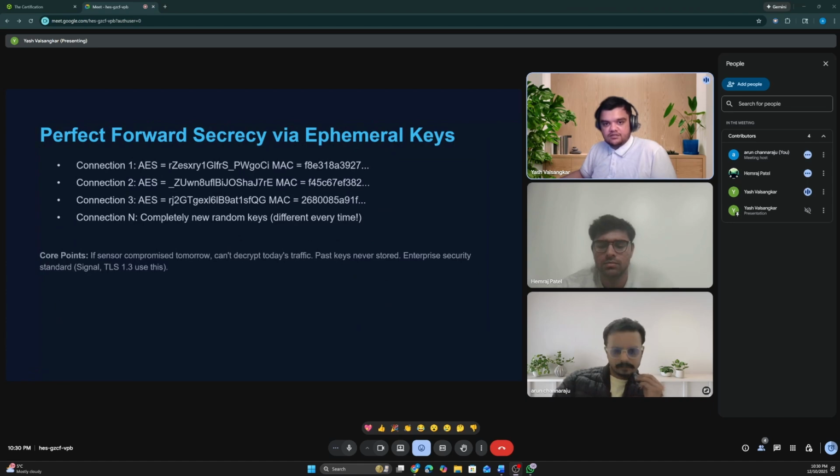Let's talk about perfect forward secrecy. Looking at these three connections, each one shows different encryption and MAC keys. Connection 1, AES starts with one value. Connection 2, a completely different AES key. Connection 3, again, brand new keys. This is perfect forward secrecy, one of the most important components in modern cryptography.